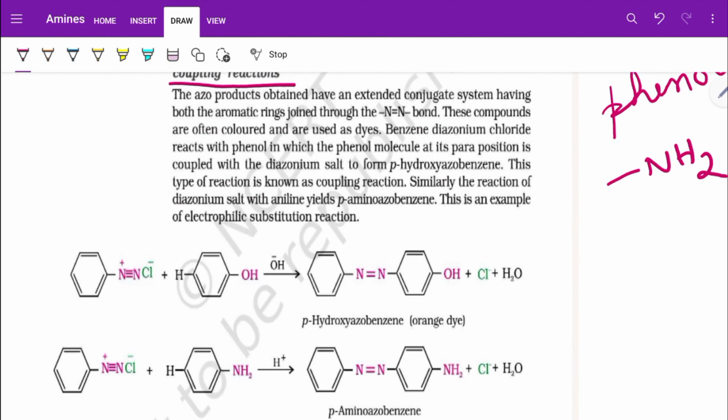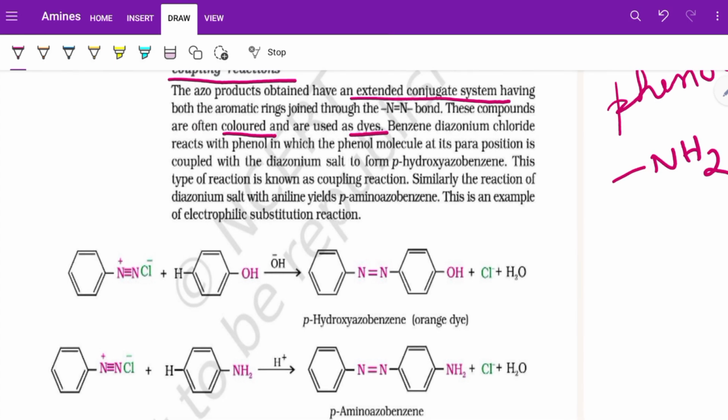The azo products obtained have an extended conjugated system. Extended means over a long distance, and conjugation means alternate arrangement of single and double bonds. This compound is thus colored, and they are used as dyes. Why? Because they have an extended conjugated system.